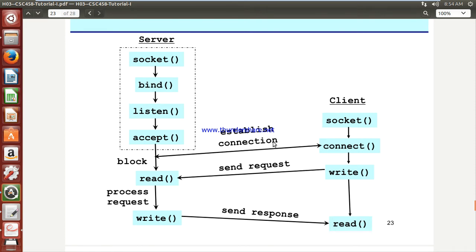Meanwhile, they are establishing communication with a TCP protocol. That's why connection establishment comes first, then sending the request, then sending the data, and one of the two parties wants to close the communication by sending a close message. Three-way handshaking must be carried out while you are communicating with each other by adopting a TCP socket. Yes, we have discussed that, and that's why TCP is considered a slow, high-bit protocol.